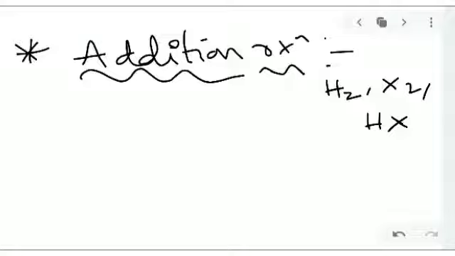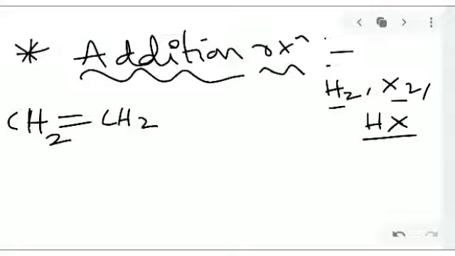So what are the different products we are getting? Here hydrogen, halogens and hydrogen halides. How do they react? The first one is addition reaction. Mostly unsaturated compounds go through addition reactions, while alkanes mostly go through substitution reactions, because they are saturated. So unsaturated compounds like alkenes undergo addition reaction in the presence of nickel catalyst at 60 degrees centigrade.